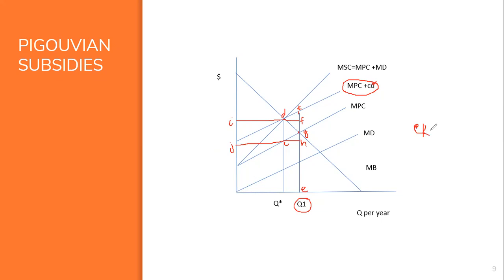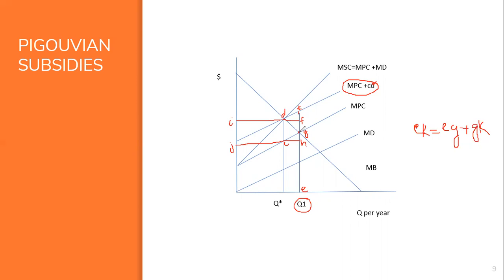EK, which is equal to EG plus GK. But EK exceeds the marginal benefit. EK exceeds the marginal benefit. This is the marginal benefit. It does not make sense for Bart to produce at Q1. Instead, he should forgo production and accept the subsidy.